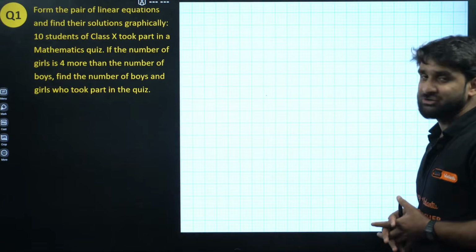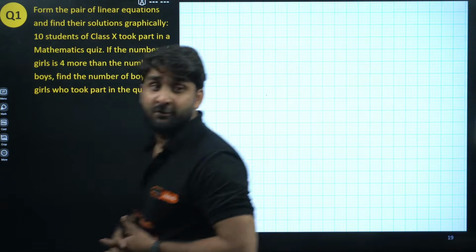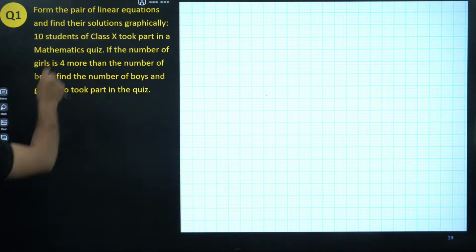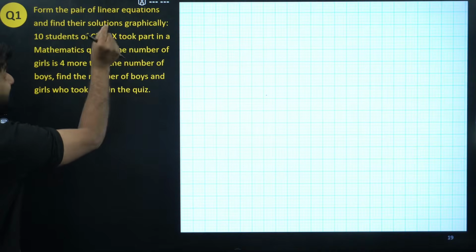Okay, look at the first question from your NCERT textbook. Form the pair of linear equations and find their solution graphically.